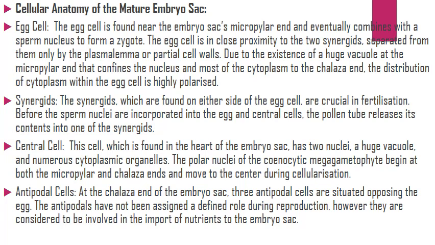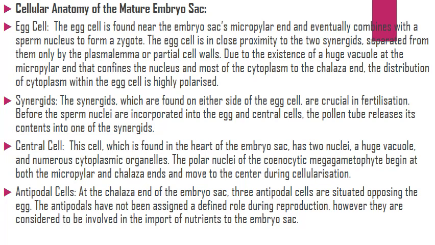Next is synergids. The synergids, which are found on either side of the egg cell, are crucial in fertilization. Before the sperm nuclei are incorporated into the egg and central cell, the pollen tube releases its contents into one of the synergids.